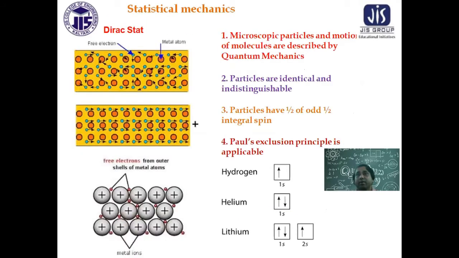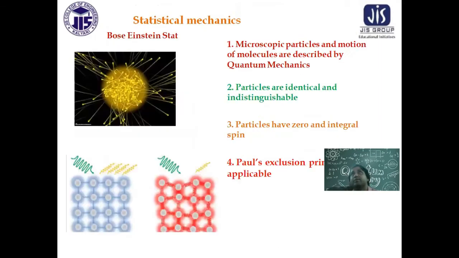All are known. Now, when you are talking about electrons, electrons in a metal are large in number, so when you apply statistics, electrons are all similar, so they are identical, and you cannot differentiate one electron from another. They are indistinguishable particles. Electrons obey Pauli's exclusion principle. Electrons have odd half-integral spin. They obey a statistics of Fermi and Dirac, Fermi-Dirac statistics.